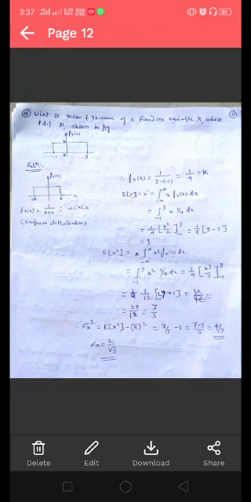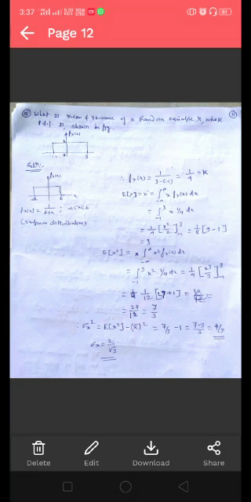Okay, now from the given figure it is clear that this is the uniform distribution function, and the PDF for the uniform distribution function for x lies between a to b is given by 1 by (b minus a). So here the value of b is 3 and the value of a is minus 1.